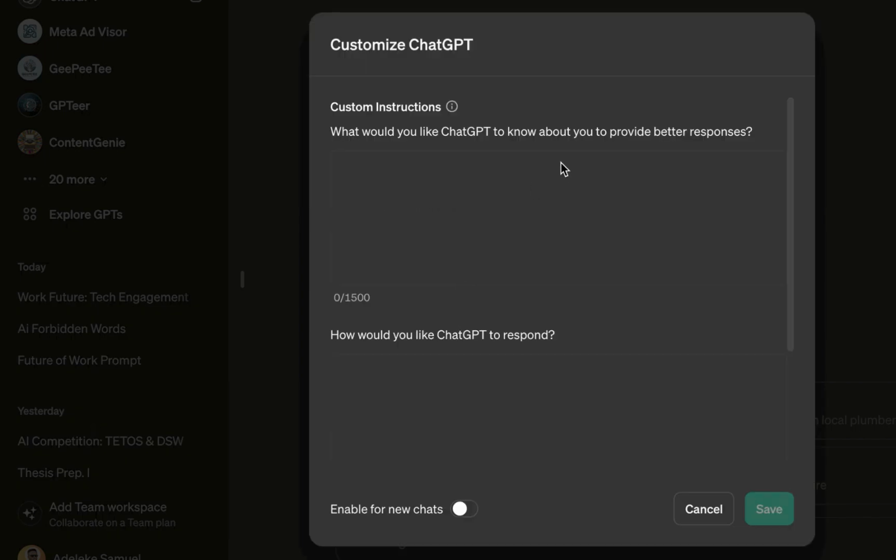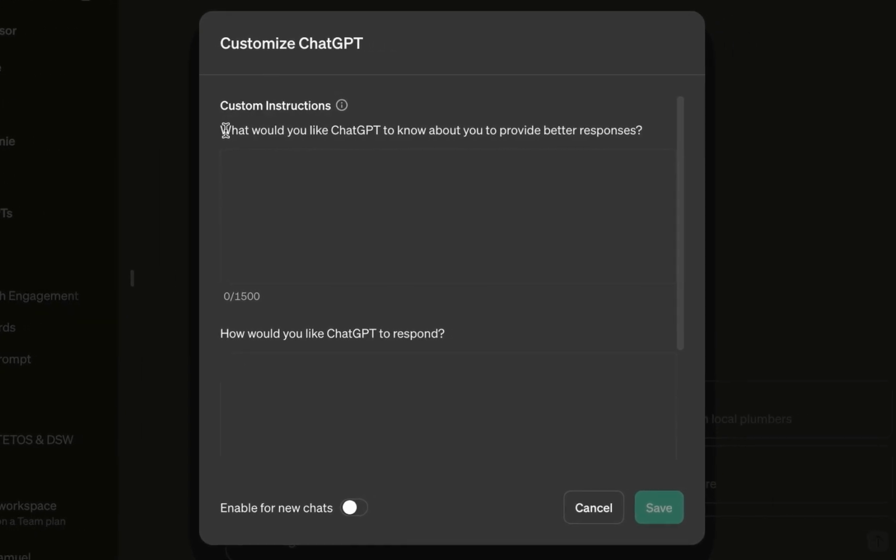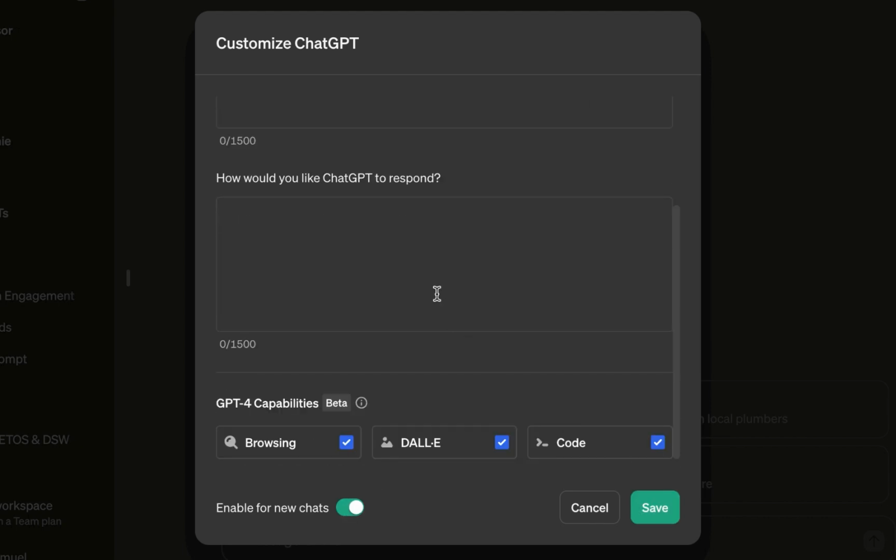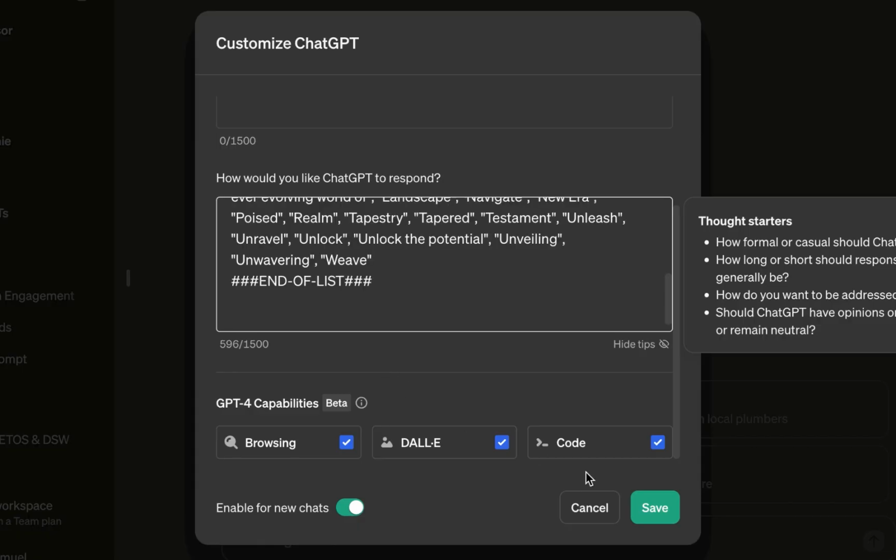Now as I've said, I'll not be going into details of this first method. I've explained everything in detail in 2 of my videos, one on Facebook ads and the other on copywriting. I'll put the link in the description of this video. So all you need to do is enable for new chats, right? Copy this and paste it here. That's all.